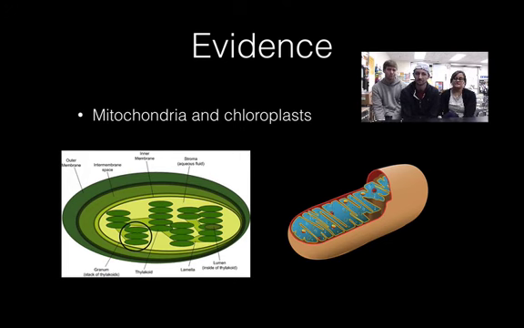Both of these organelles have their own DNA, independent from the DNA held in the nucleus of a eukaryotic cell. And they both reproduce on their own. They don't wait for the whole cell to reproduce. Mitochondria can reproduce on their own, and chloroplasts can reproduce on their own because they have their own DNA.